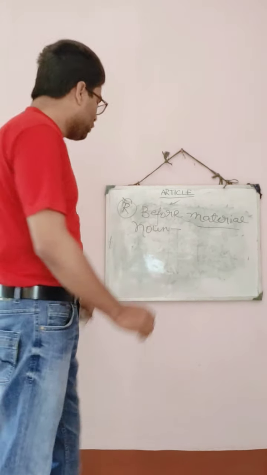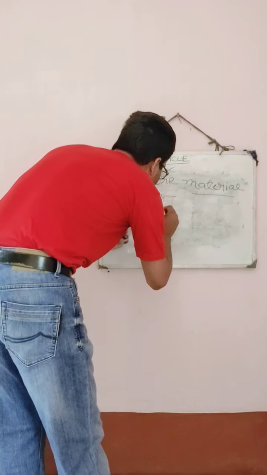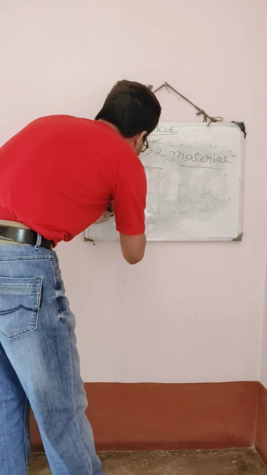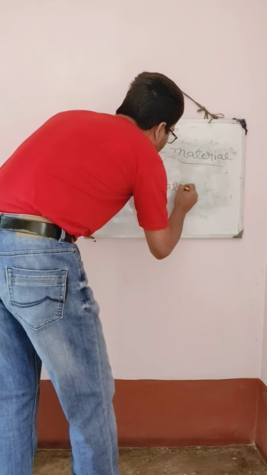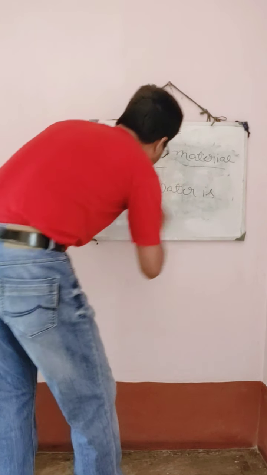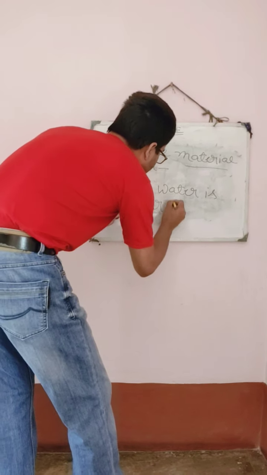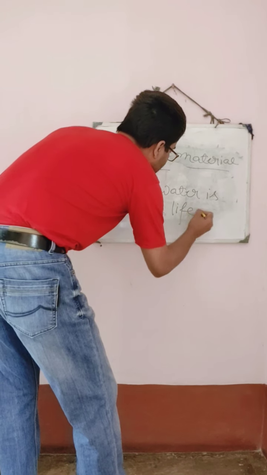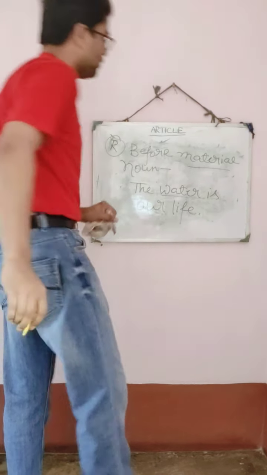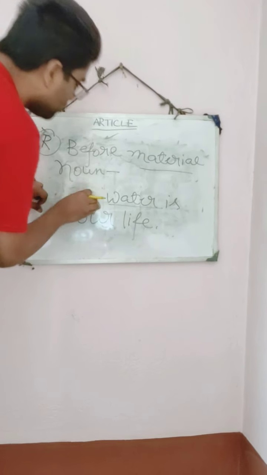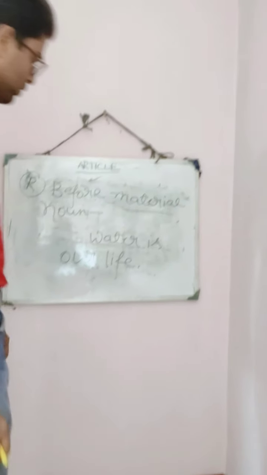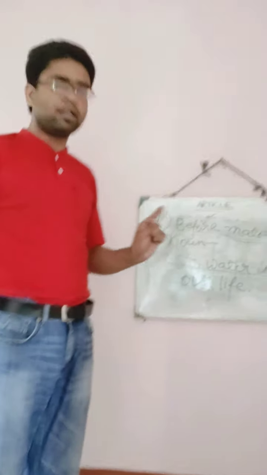Okay, a liquid is water, so water is a material noun. If you say the water is our life, that will be a wrong sentence. You all know that water is a material noun, so here I will erase the. So what will be the correct sentence? Water is our life. Is that clear?